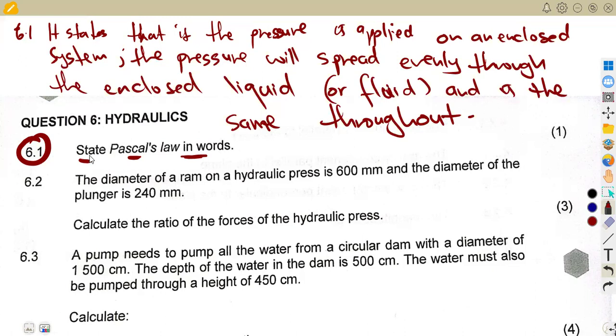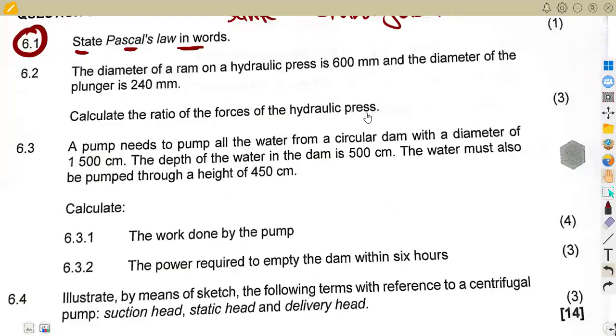So that is the idea of Pascal's law. It states that if the pressure is applied on an enclosed system, the pressure will spread evenly through the enclosed liquid or the fluid that you're given there, and it's the same throughout. Okay. That's the idea of our part.